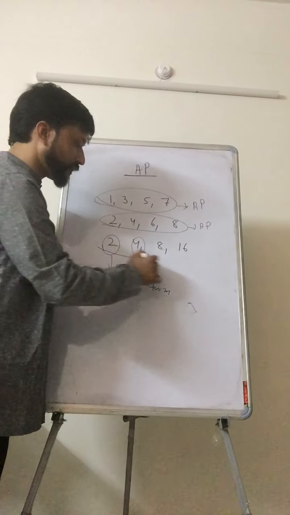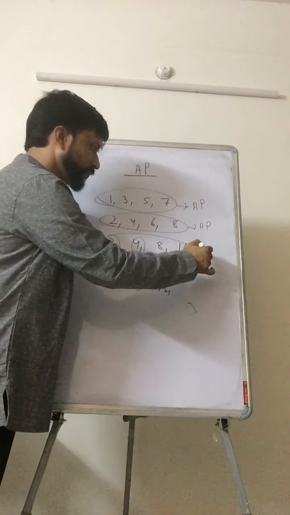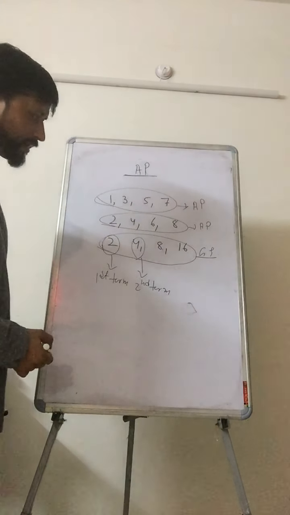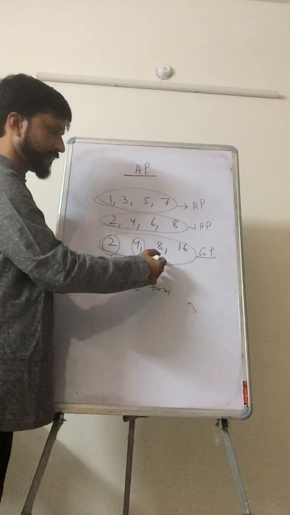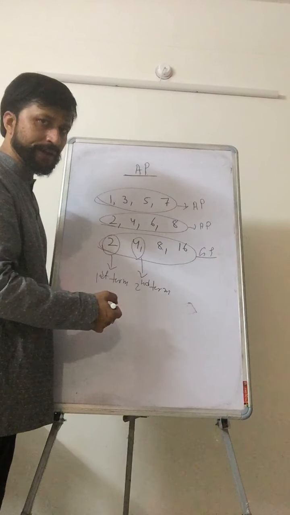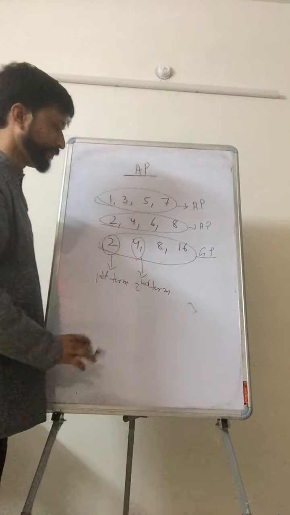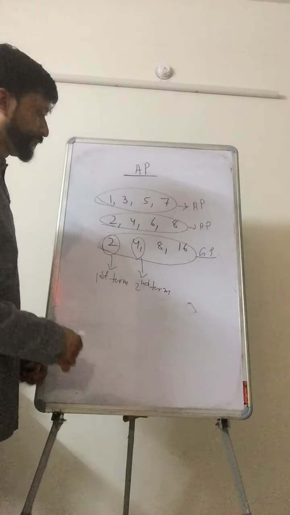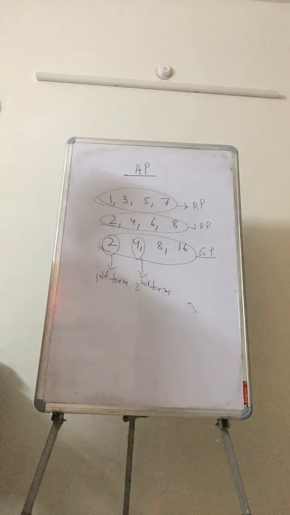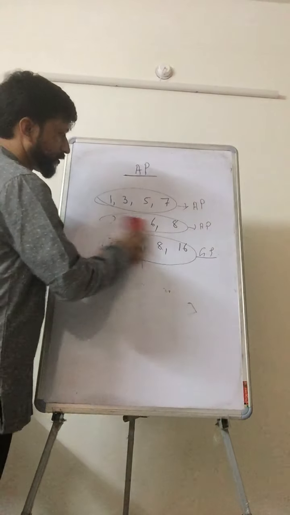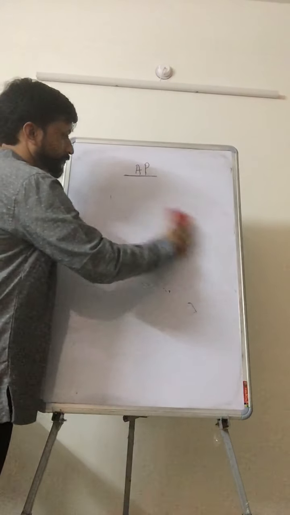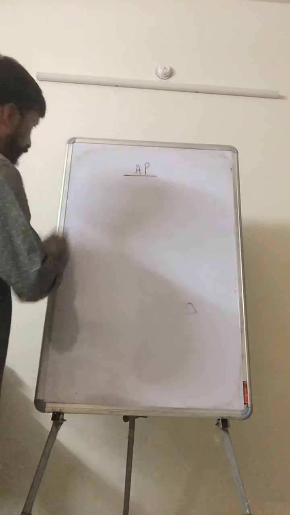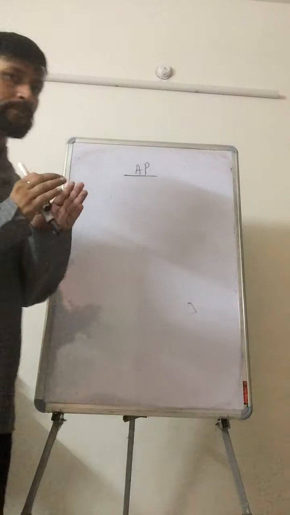So this type of sequence is called your GP, which is no more in class 10. In ICSE class 10 for 2021, GP is not there. So we will discuss only arithmetical progression. Now, I think it is clear to all of you what an arithmetical progression is.